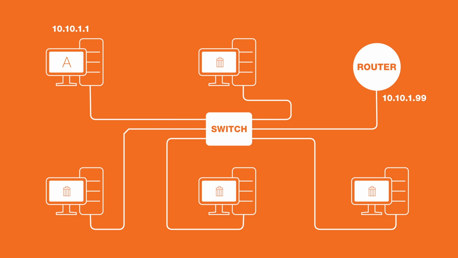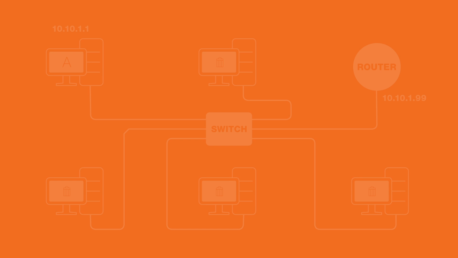Host A now sends the traffic with a destination MAC address of the router and the destination IP address of the actual destination, which could be 2, 5, 10, or more routers away.